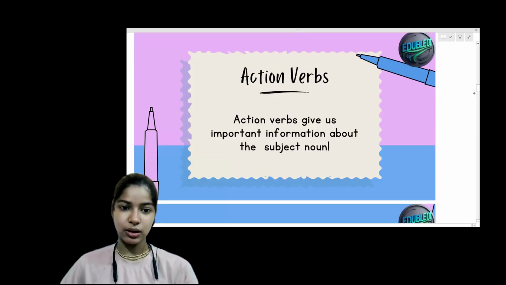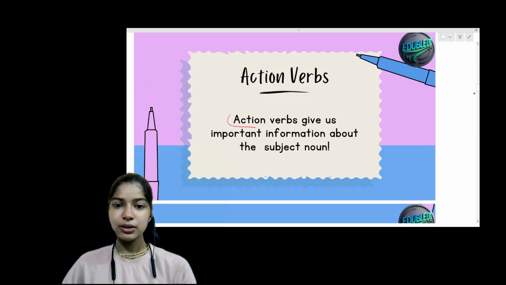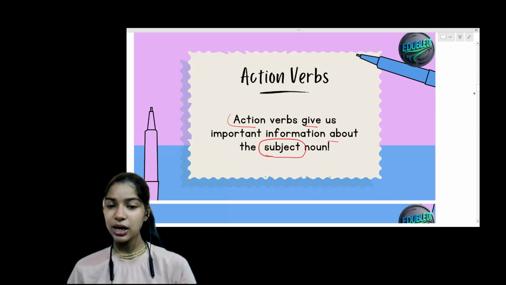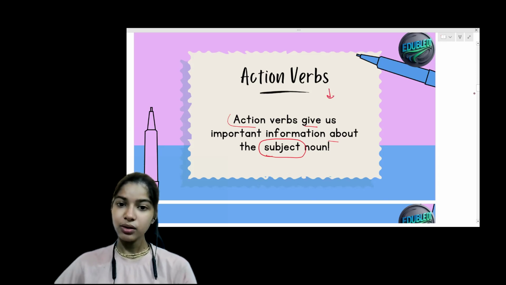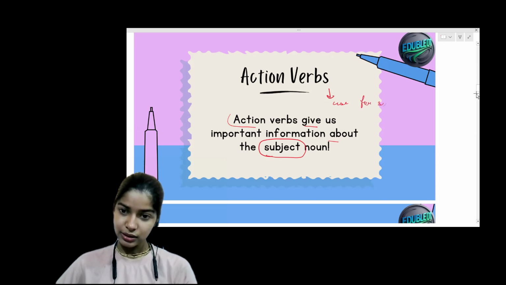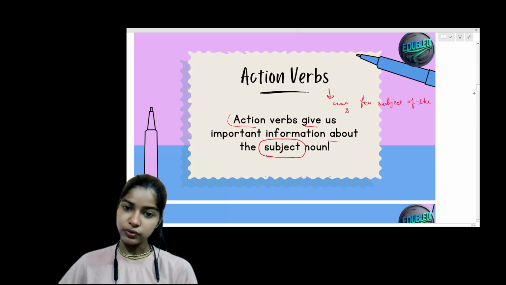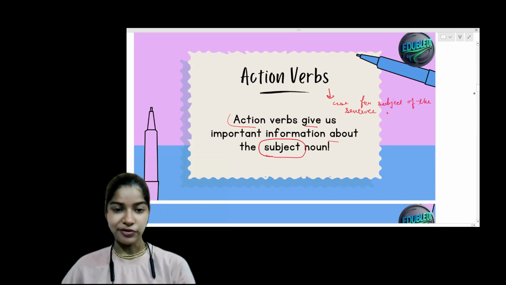Now let's have some more information about action verbs. Action verbs give us important information about the subject. Always remember, we use an action verb only for the subject of the sentence.